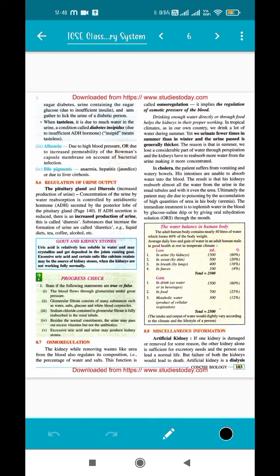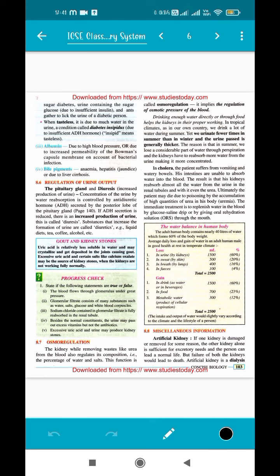Just like a normal kidney would function, it would purify the blood of its nitrogenous wastes. The same thing is done by this artificial kidney, also by the dialysis machine. So a question might come, give the name for artificial kidney. The answer would be dialysis machine. And this is used only when both the kidneys fail working.